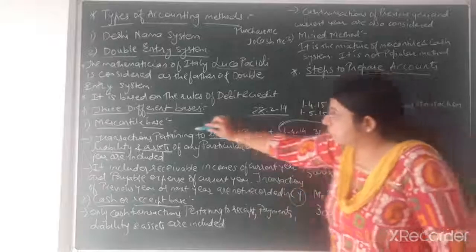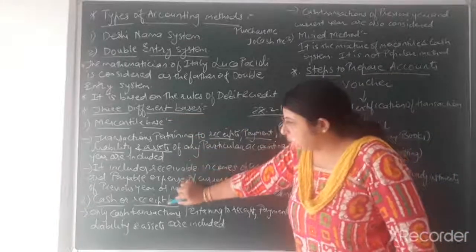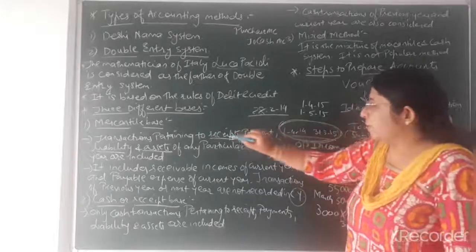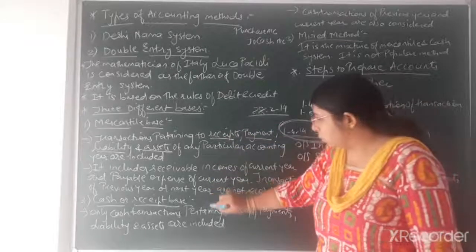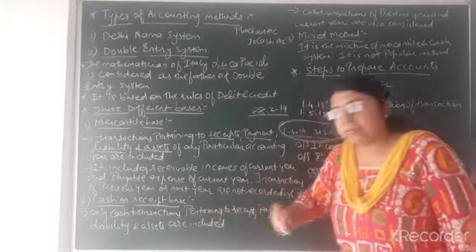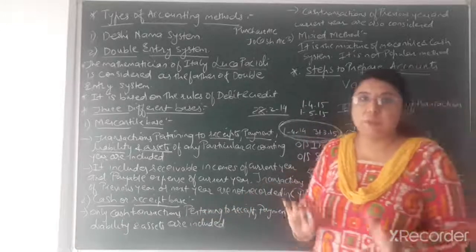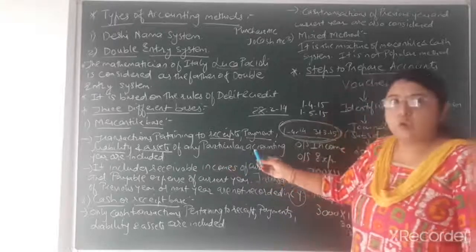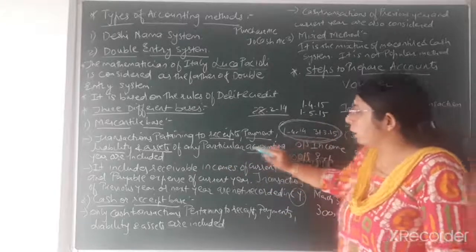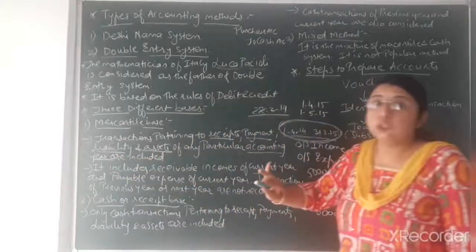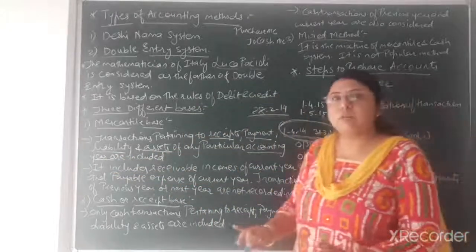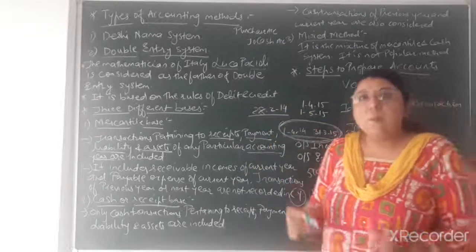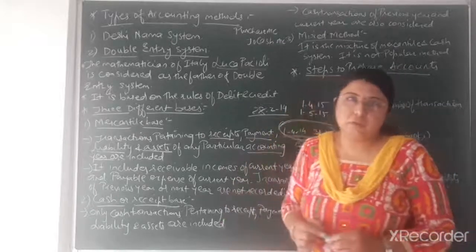The basic difference between these two methods, the mercantile system and the cash system, is that over here also receipt, payment, liability and assets are recorded. Over here also receipt, payment, liability and assets are recorded. That is the same in both methods. The only difference is that in the mercantile system only the transactions of the particular accounting year are included. Over here, all types of transactions, whether of the previous year or of the next year, are included, but they should be cash transactions.